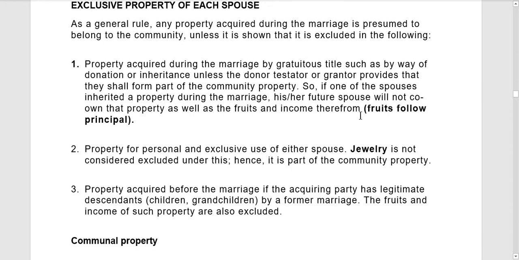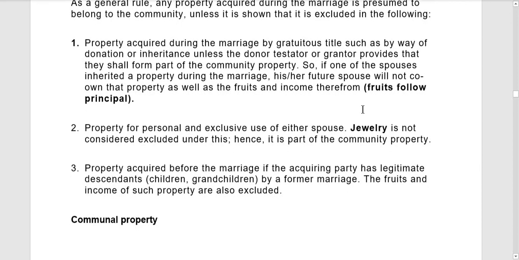So therefore, when the property received by one spouse by a gratuitous title bears fruit in the future, such fruits of the property received by a gratuitous title shall also form part of the exclusive property of the spouse who received that property. Kaya, tinatawag natin na rule dyan, again, is fruits follow principal.